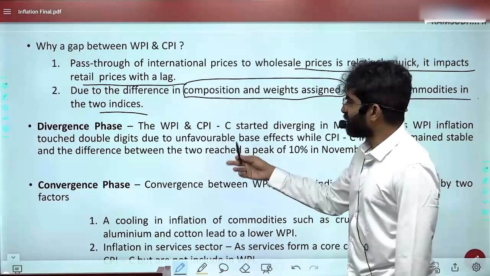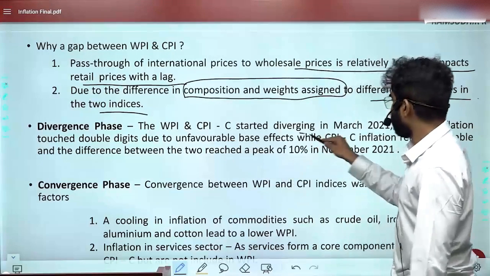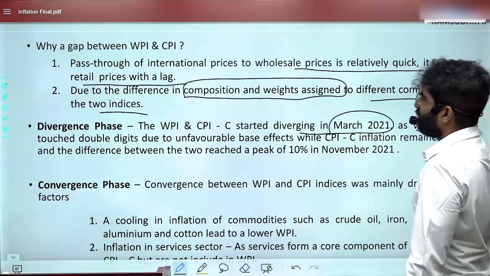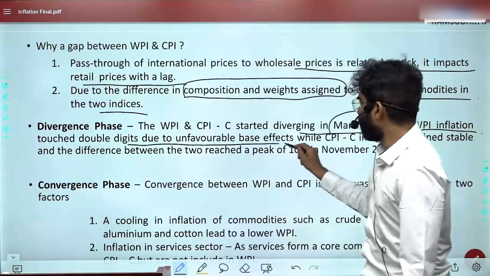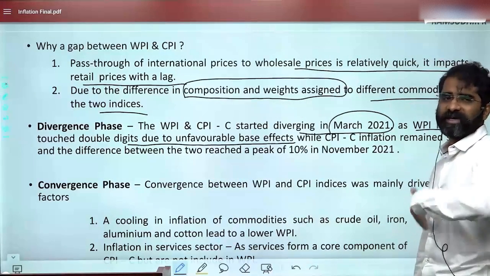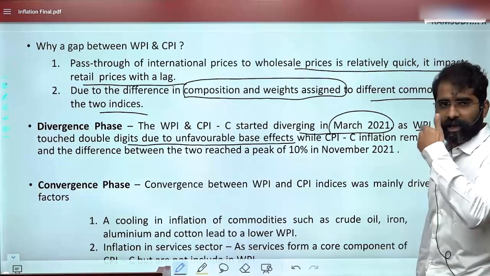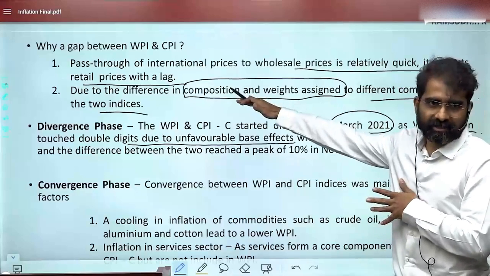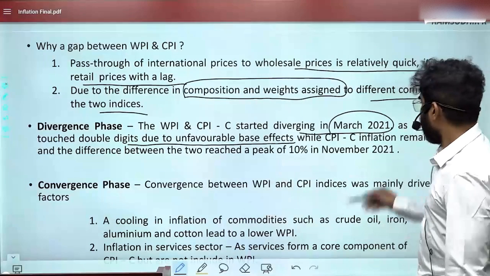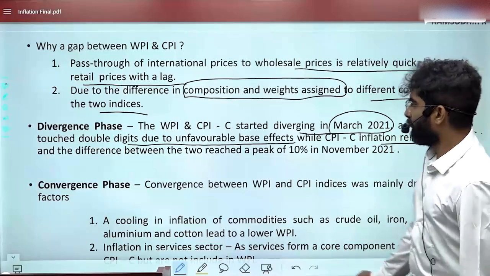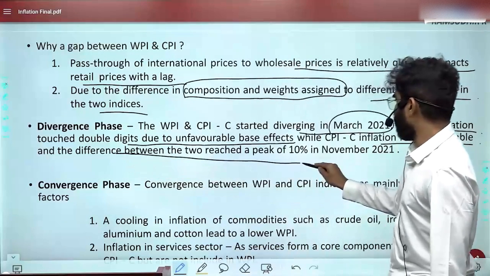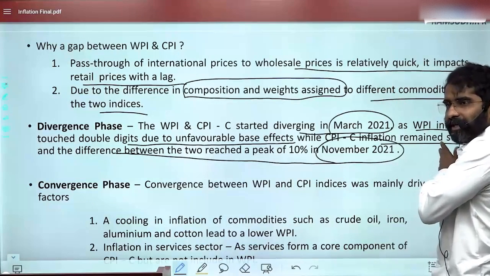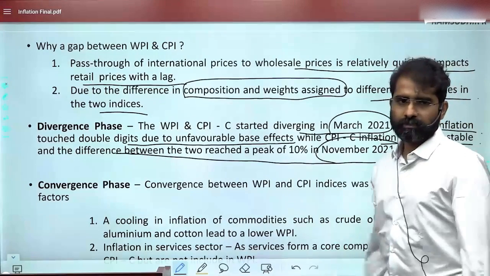Now, this is the divergence phase. WPI and CPI combined started diverging in March 2021. Remember, we have seen the graph, maximum divergence, as WPI inflation touched double digits due to unfavorable base effects. One is base effect. Of course, base effect is a comparative effect. But along with that, the oil prices, iron, steel, these things became costly, affecting the WPI prices. Okay, affecting the wholesale prices. And while CPI combined inflation remained stable, the difference between the two reached a peak of 10% in November 2021. And then by December 2022, it has reduced. This is what the graph is saying.